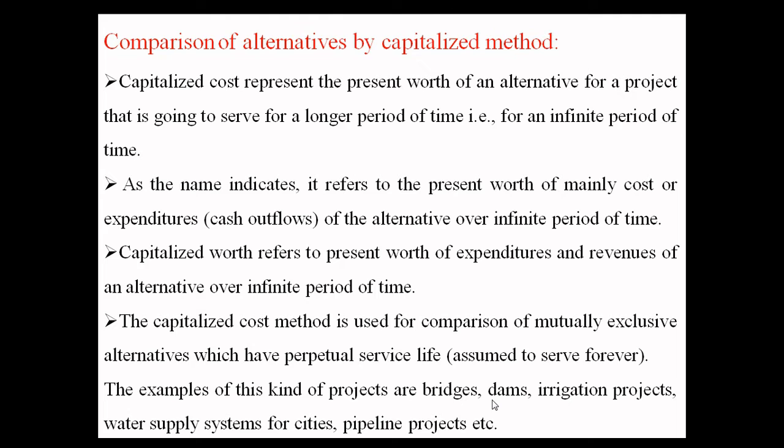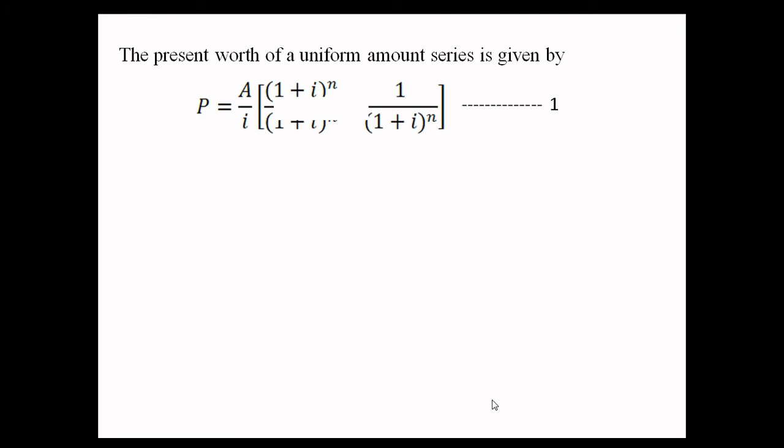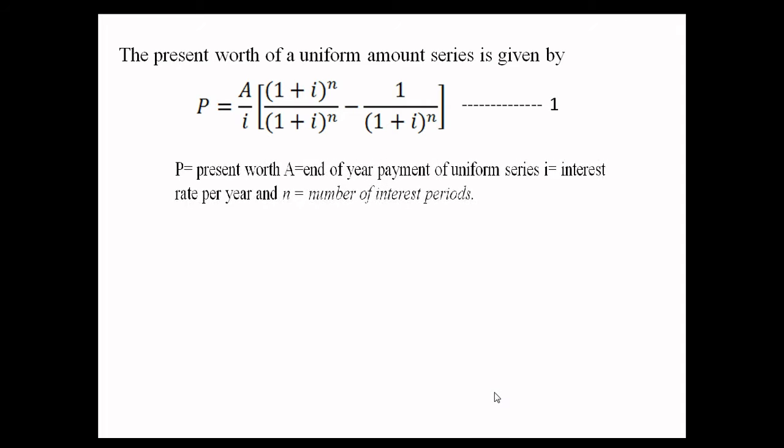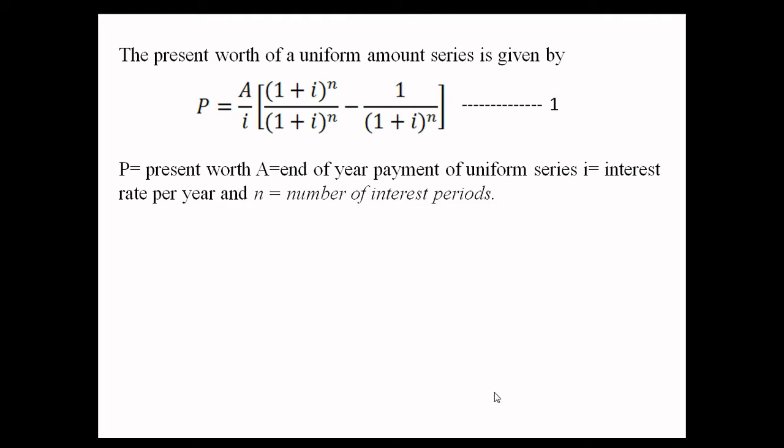The examples of this kind of projects are bridges, dams, irrigation projects and water supply systems for the villages and other cities. The present worth of a uniform amount series is given by the formula P = A [ (1 + i)^n - 1 ] / [ i (1 + i)^n ]. This is the equation. Here P is the present worth, A is the end of year payment of the uniform series, i is the interest rate per year, and n is the number of interest periods.